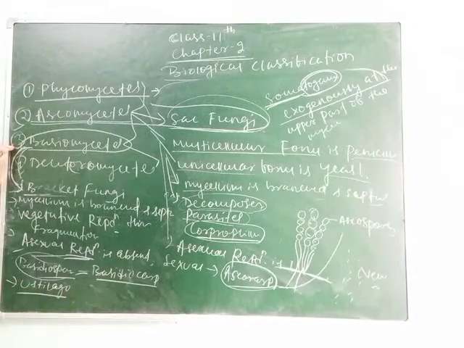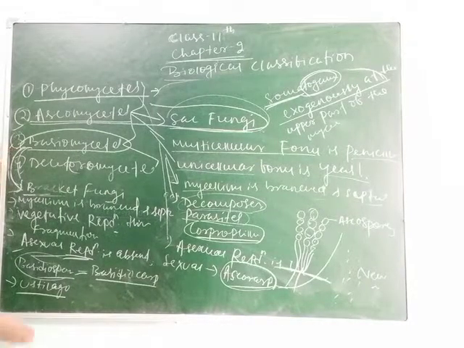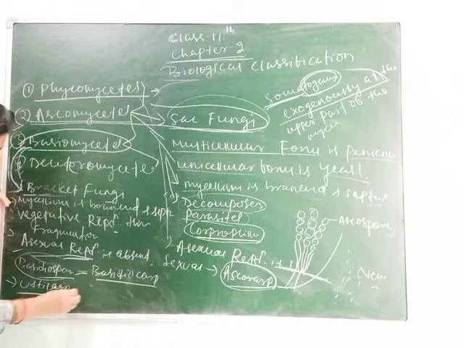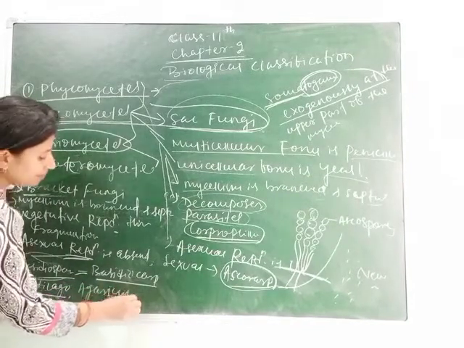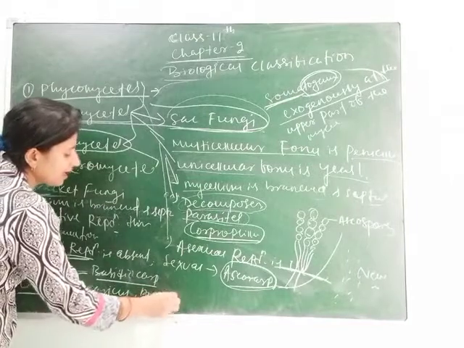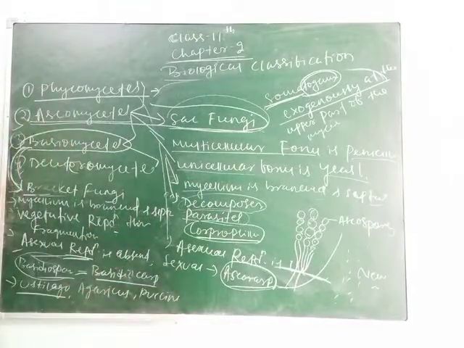Clear, students? If you want, you can remember more examples also. So here I am giving you Ustilago, Agaricus, Puccinia. These are interesting names. Ustilago, Agaricus and Puccinia are the examples of Basidiomycetes.